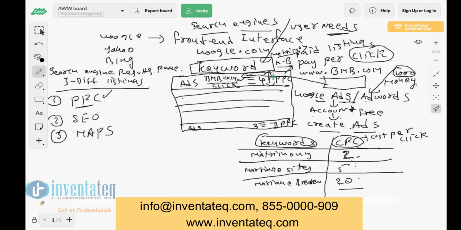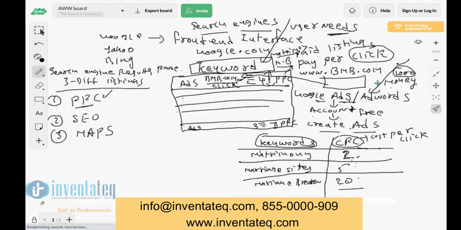Google doesn't charge any money to show the ad. Only after a click will they deduct the money from our account. Now suppose your 1,000 rupees got over after 2 days. Now Google will stop showing your ad in the search engine. They will not show it. Again, if you add money into this tool, they will show it again.